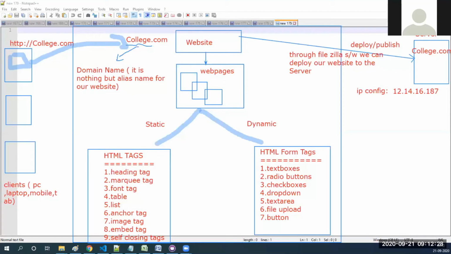But the IP address will be in 4 parts, 1, 2, 3, 4, like that. We don't need to learn what the first part, second part, third part, fourth part are, because it is auto generated. We don't require it actually.